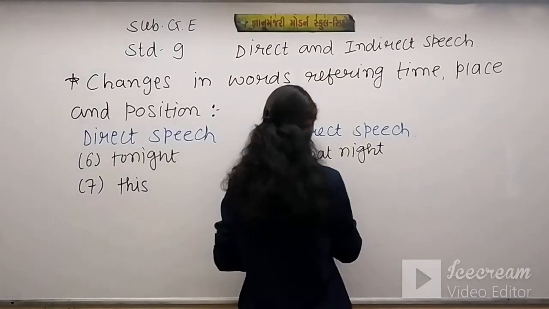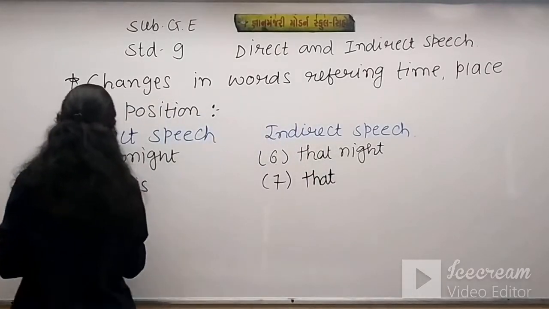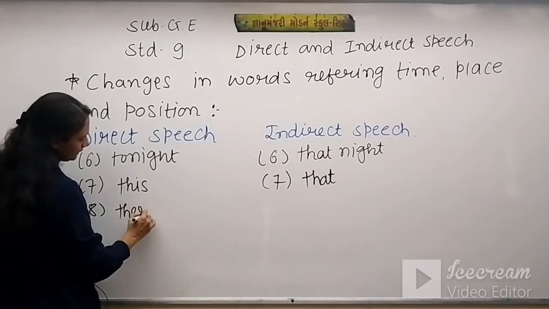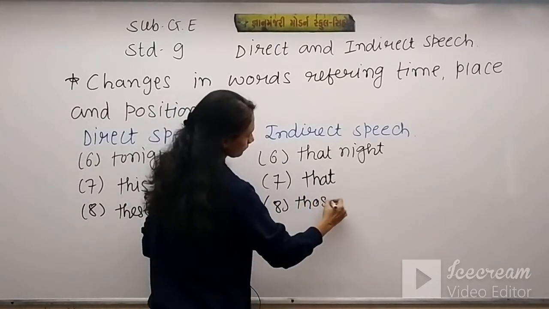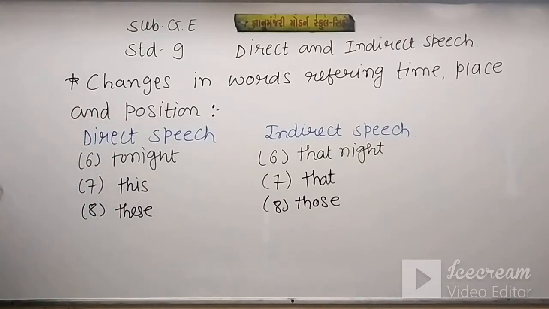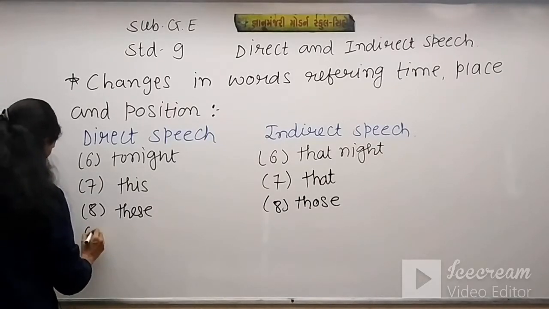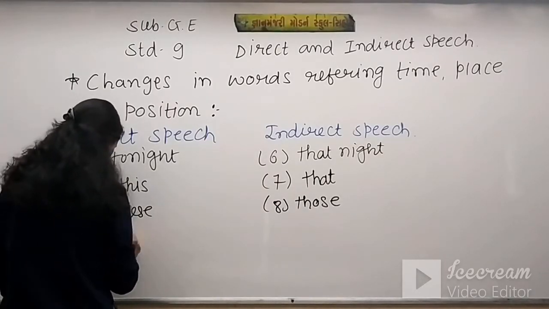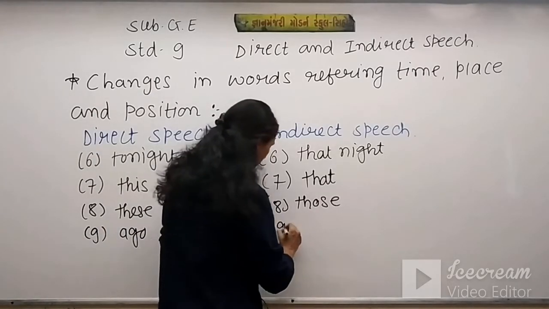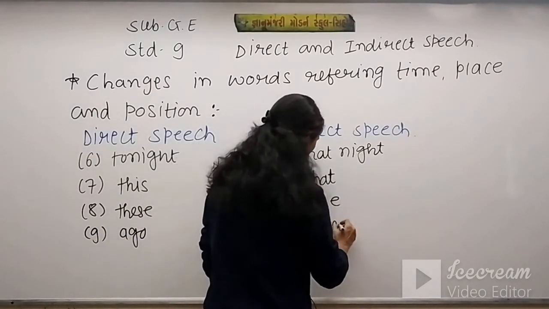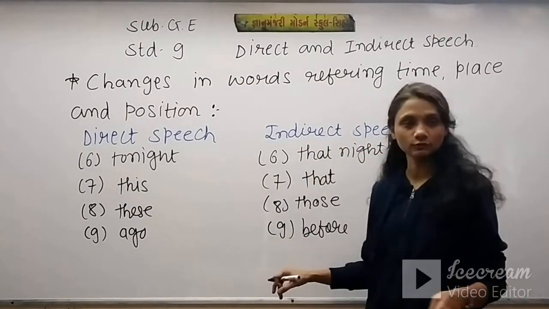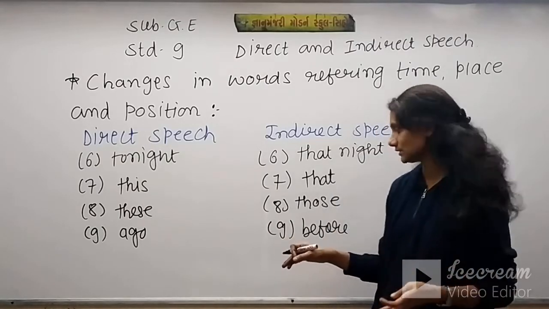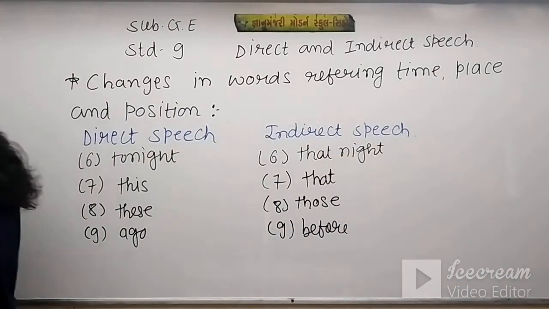If we have these, that will be changed into those. Next, if we have 2 days ago, ago will be changed into before. So 2 days ago, 3 days ago will be changed into 2 days before and 3 days before. Number 10 is